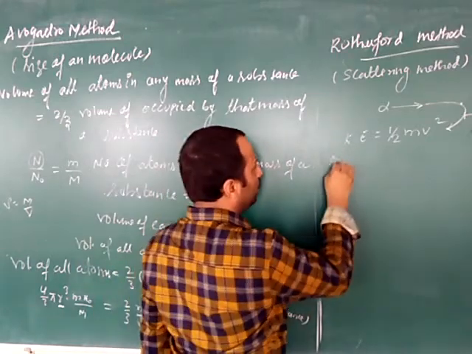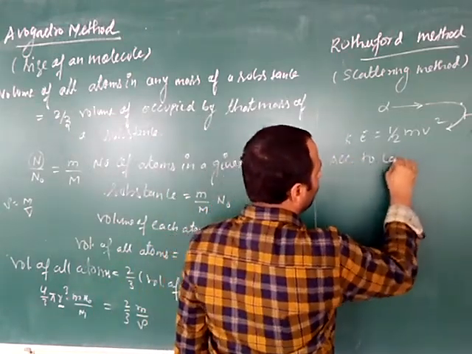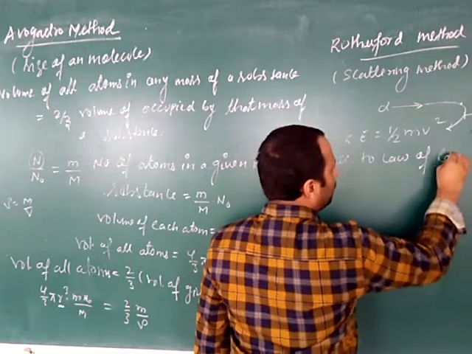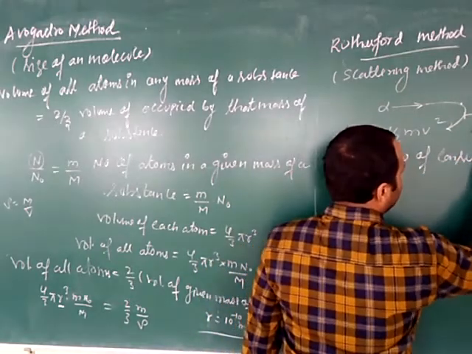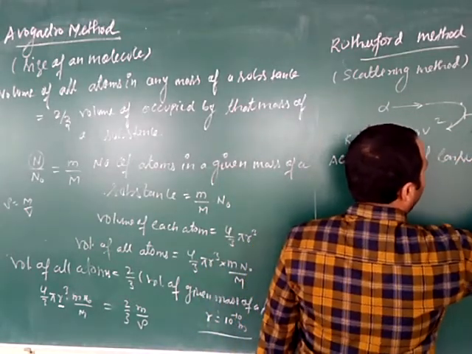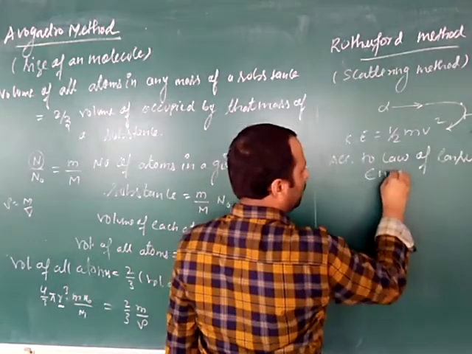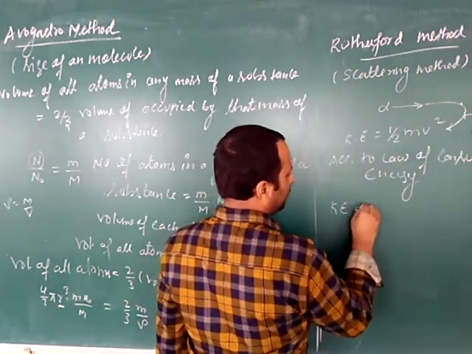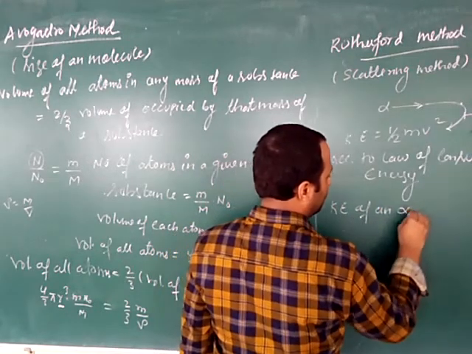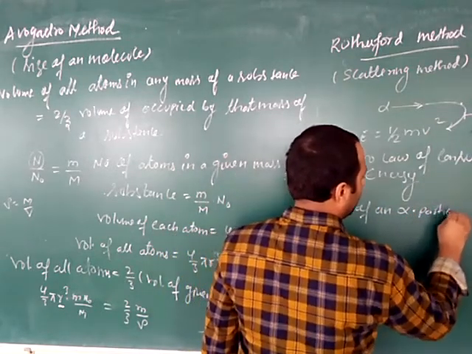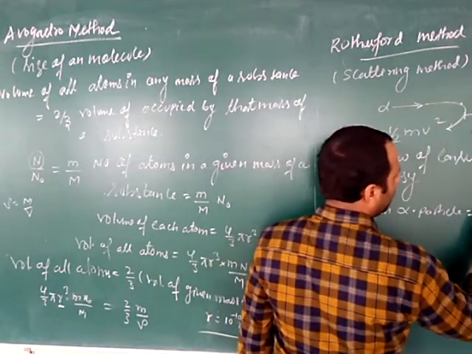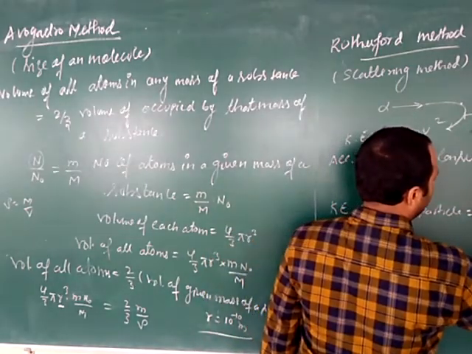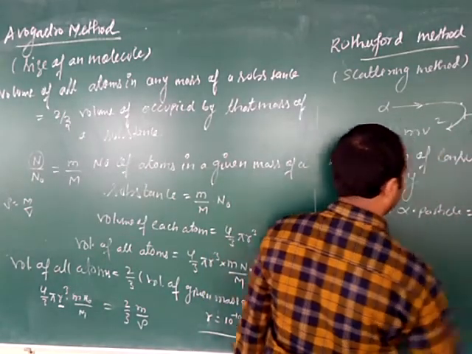So according to law of conservation of energy, the decrease in the kinetic energy of an alpha particle is equal to increase in the potential energy. Okay.